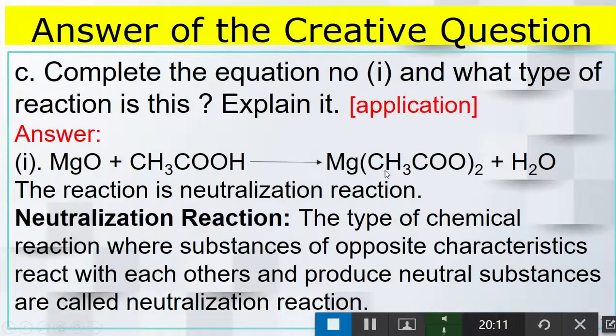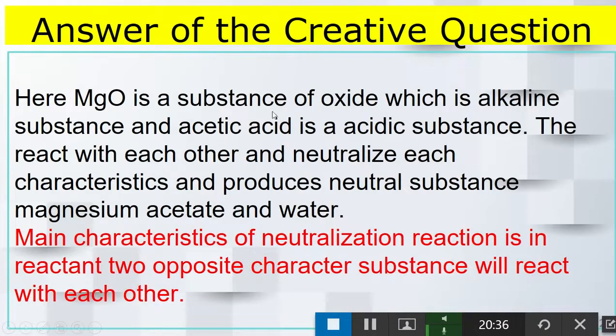Next one, application. Complete the equation number 1, and what type of reaction it is, explain. Okay, fine. So this is the complete reaction. It is neutralization reaction. Then you will write the definition. That means the type of chemical reaction where substances of opposite characteristics react with each other and produce neutral substances are called neutralization reaction. So what I have written in the next point, I have discussed how the chemical reaction happens. That means magnesium oxide, it is alkaline, acetic acid, it is acidic substance, and they neutralize themselves, and neutral substance, magnesium acetate, and water is formed.